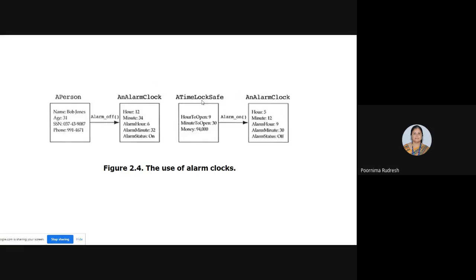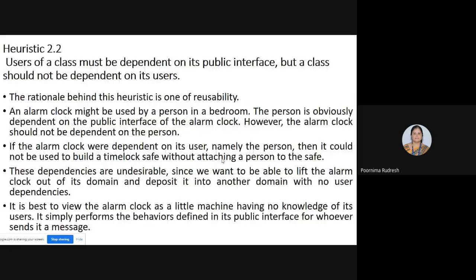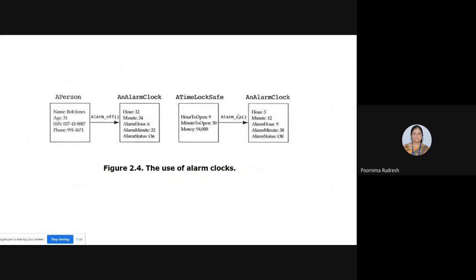Clear? So here a time block safe can be built only when the alarm clock is not attached to any person. If it is attached to a particular person, then first we have to attach a person to the safe, and only then can we develop the time block safe. Understood? So hence it is better that the public interfaces of a class should not depend on the users, right? It should be general, so that we can achieve reusability through that heuristic. Understood? Any doubt in this?